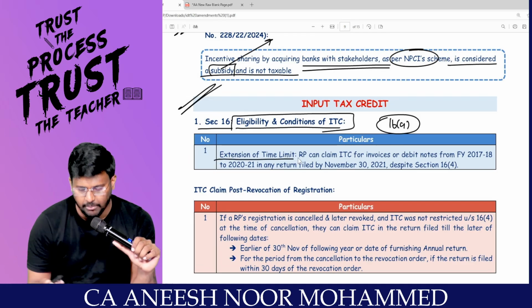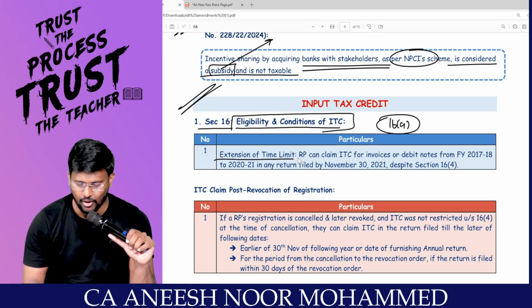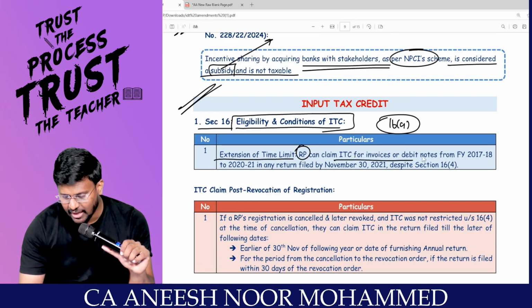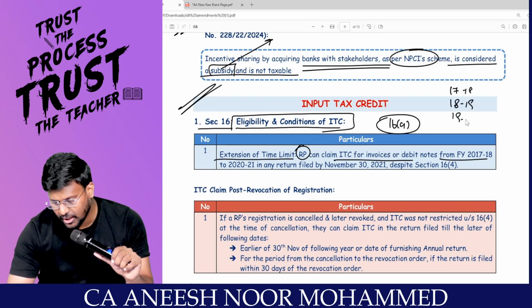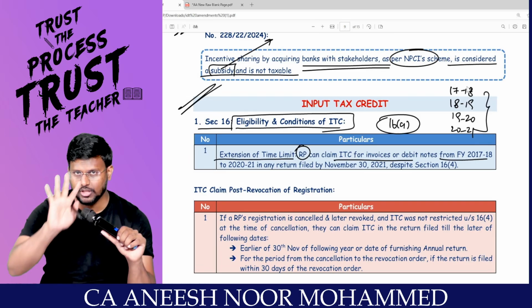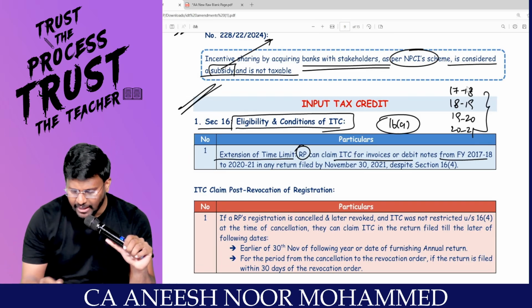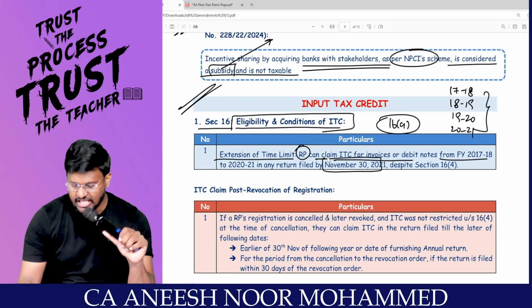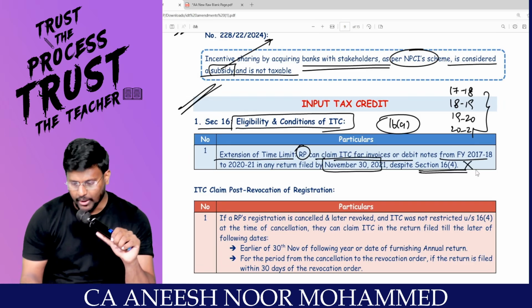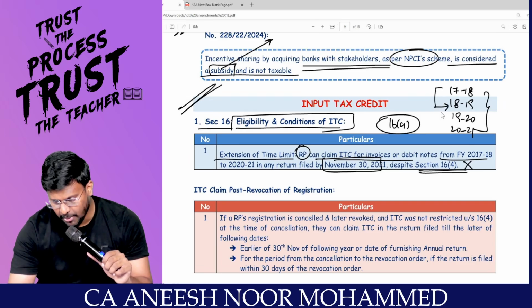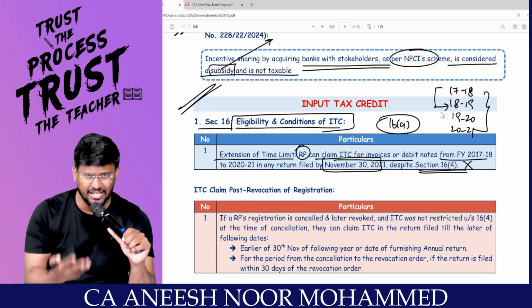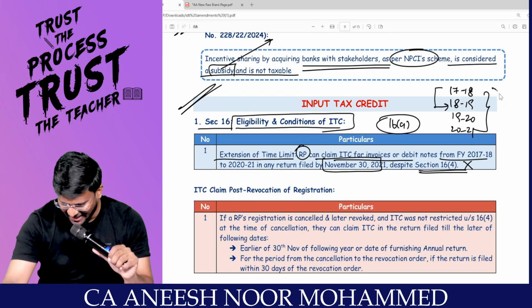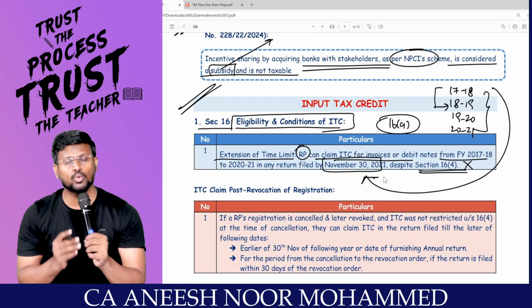Now they have extended the time limit. Not for all years, don't get tense. A registered person can claim ITC for invoices or debit notes from 2017-18, 2018-19, 2019-20, 2020-21. For these 4 years, my dear lovable students, you can claim ITC till November 30, 2021, despite the Section 16(4) time limit. You tell me, sir, for 17-18, the ITC maximum time limit is 30th November of the succeeding financial year or the date of filing the annual return, whichever is earlier. No. But they are saying that 17-18 ITC can be taken till 30th November 2021.